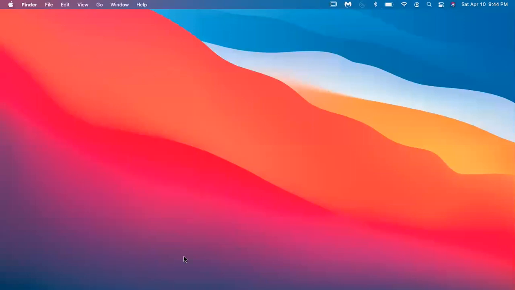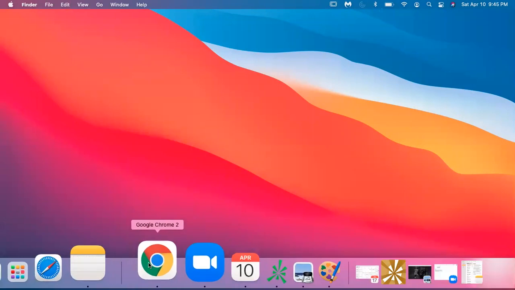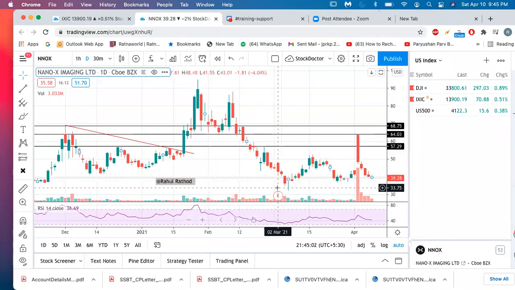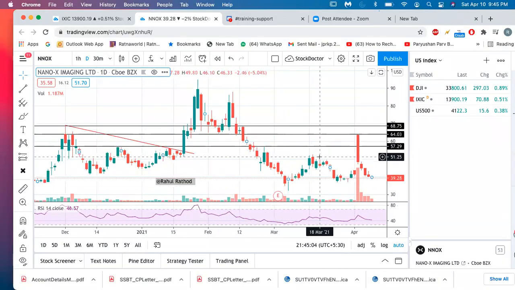Fine. So for my technical analysis, if I'm on a buy side, then definitely I need to check the index first. What is the index saying? If the index is on the upside, then definitely I will be looking for the stock which is showing me strength for that day. So every day, or once every week, I do analysis on the index first, and I see the market direction, where the index is going to go.